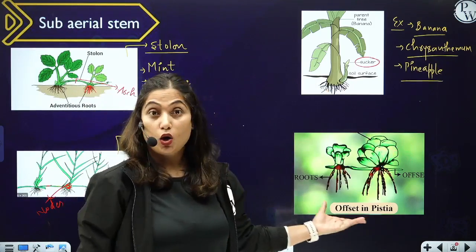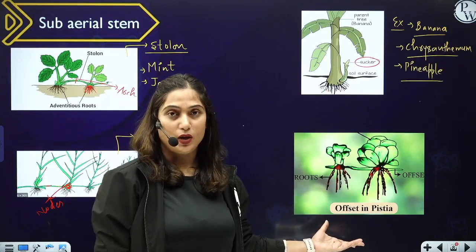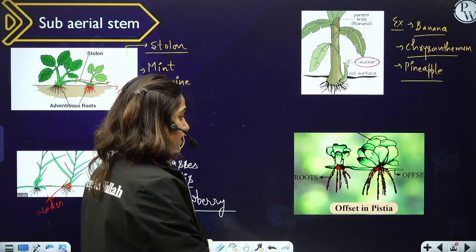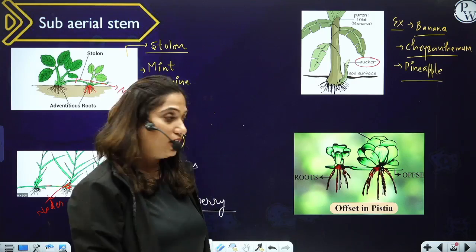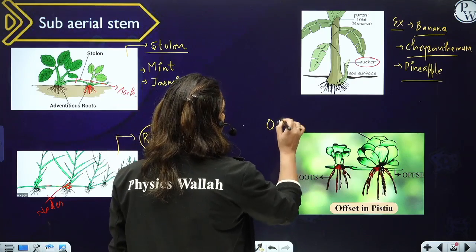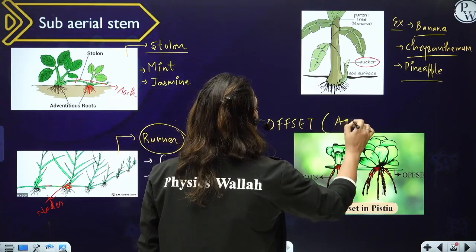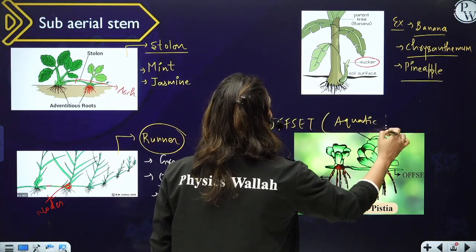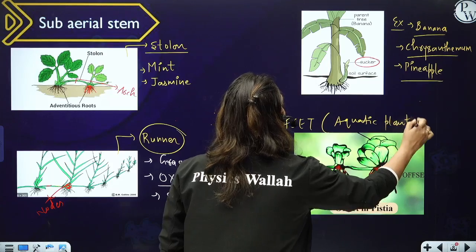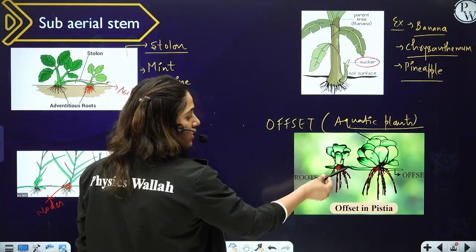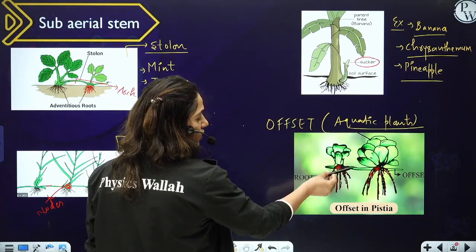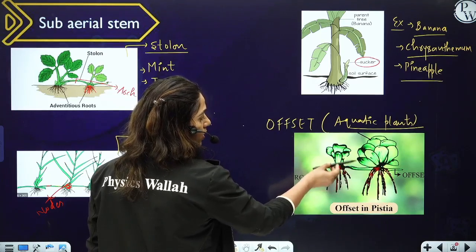Then comes the offset. This is very important. Offset is the subaerial stem found in case of aquatic plants, or the hydrophytes, which are found in water. So a part of their stem is in contact with the water and a part of their lateral branch is in contact with air.